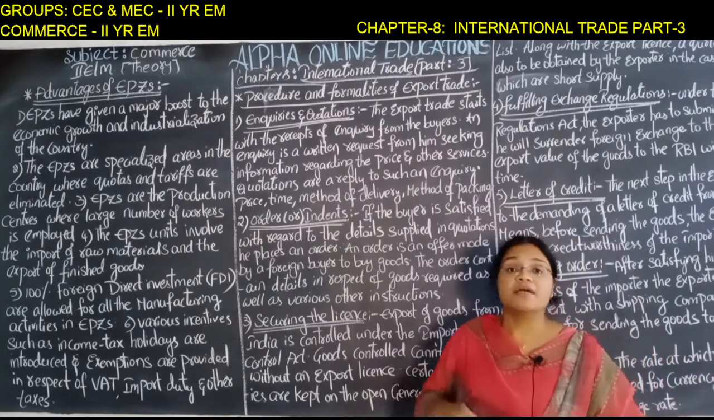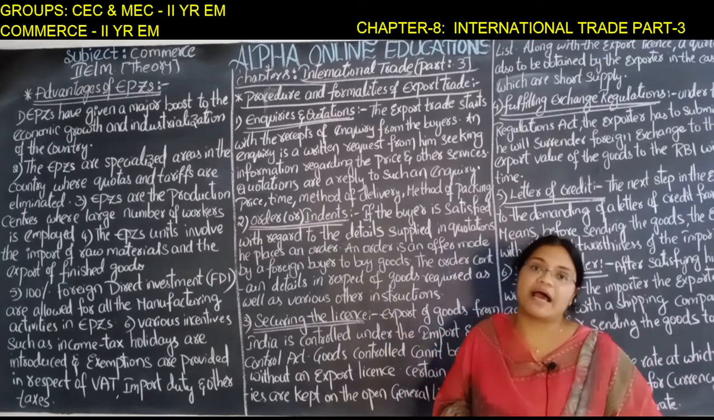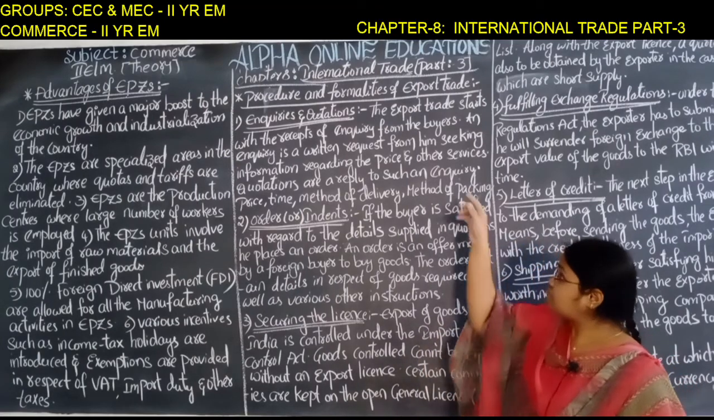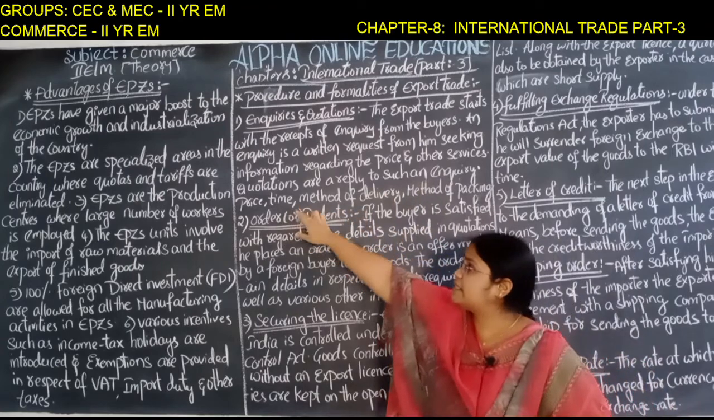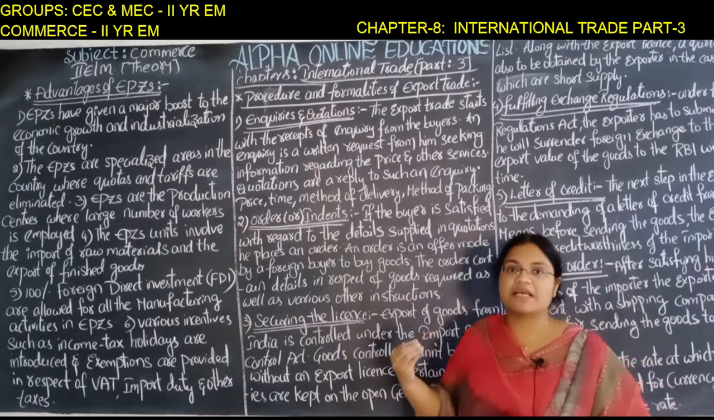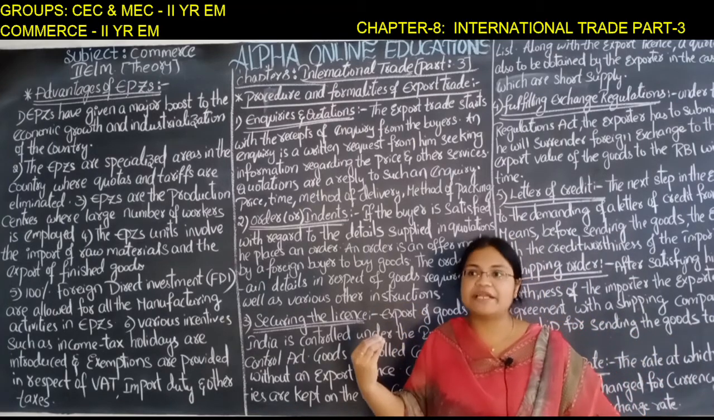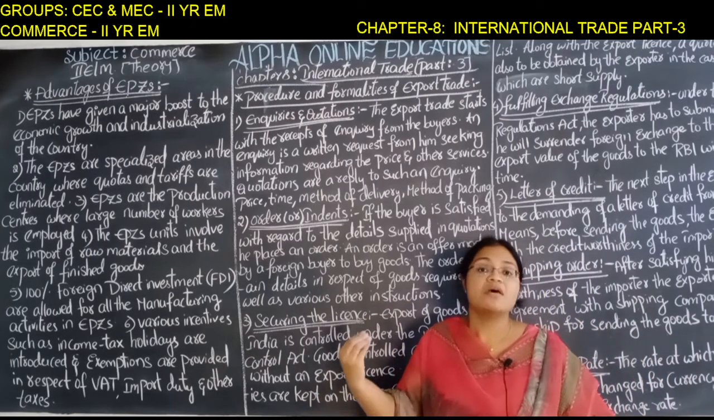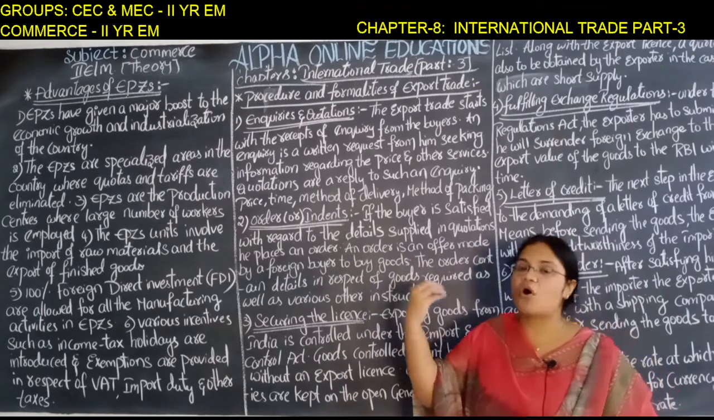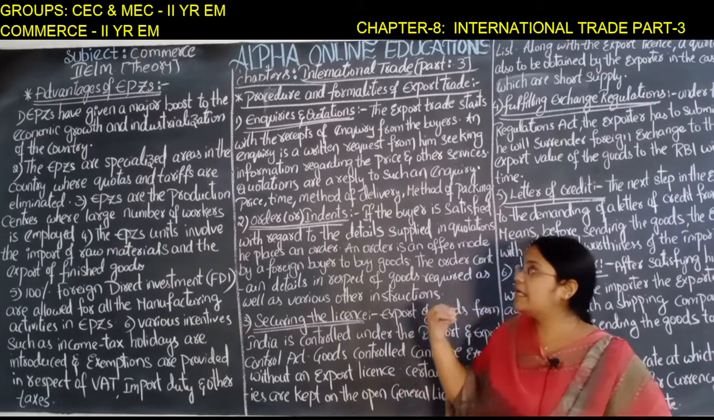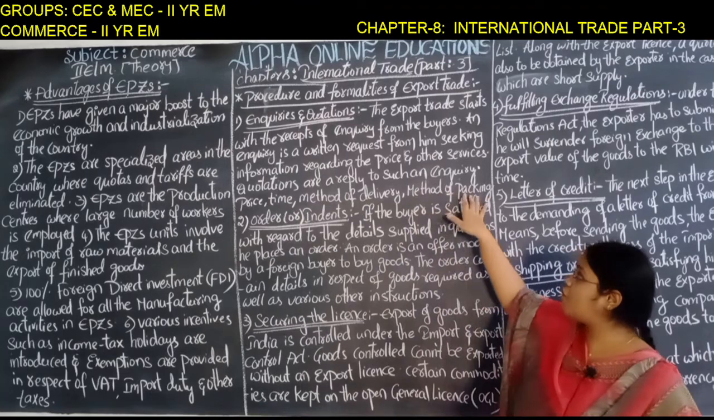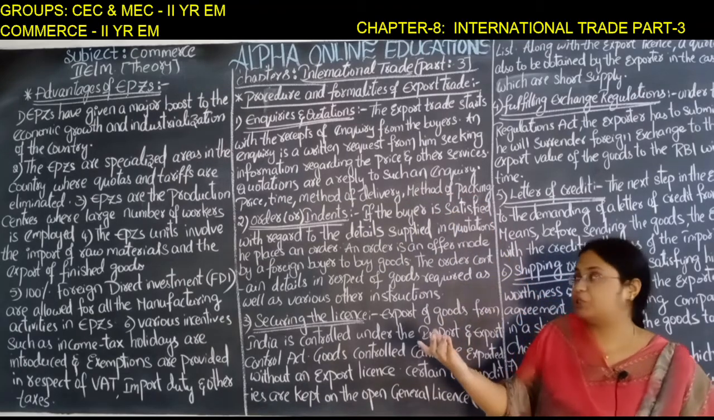Quotation means the reply given by the exporter to the foreign buyer. That information contains price, time, method of delivery, and method of packing. The quotation is just a reply to the importer, meaning the foreign buyer. The exporter is giving a reply to the foreign buyer regarding the price, the time, method of delivery, method of packing and other information.